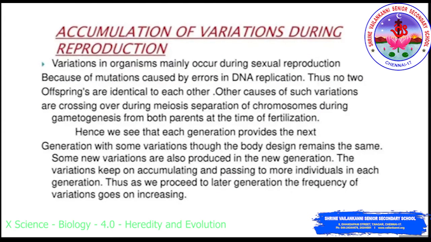Accumulation of variation during reproduction. Variation in organisms mainly occurs during sexual reproduction because of mutation caused by errors in DNA replication. Thus no two offspring are identical to each other. Other causes of variation are crossing over during meiosis, that is cell reduction division, and separation of chromosomes during gametogenesis from both parents at the time of fertilization.